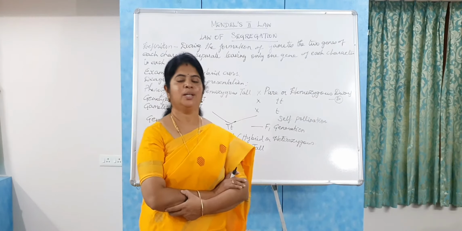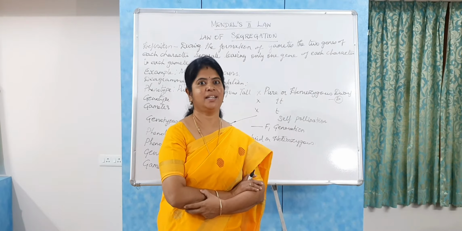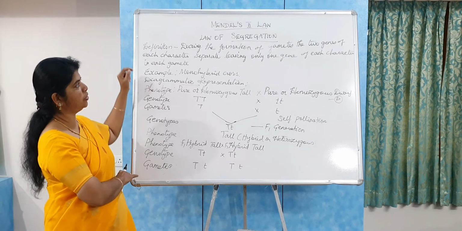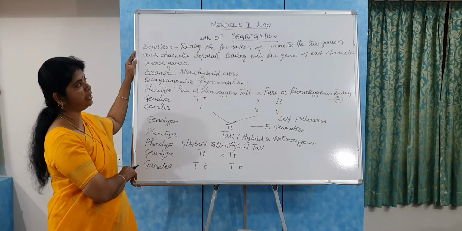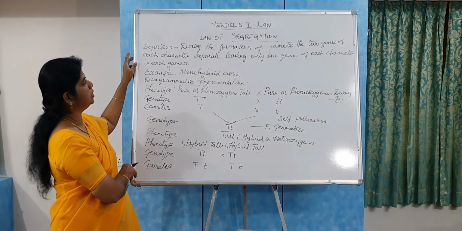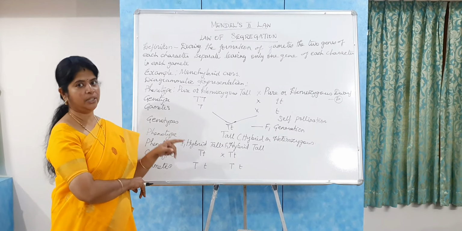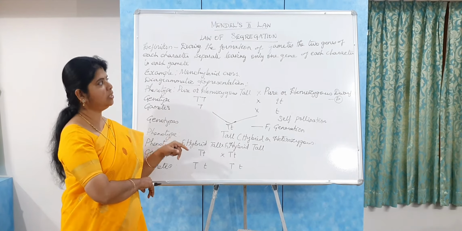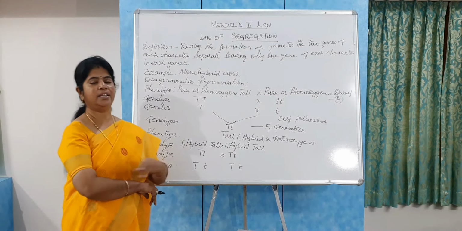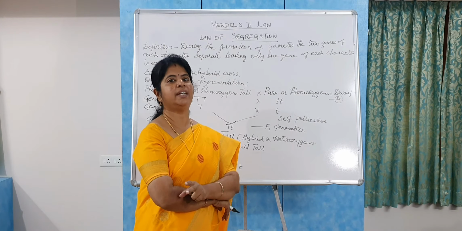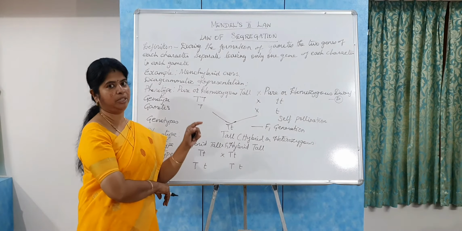Now let us see Mendel's second law, that is called the law of segregation. The definition of this law: during the formation of gametes, the 2 genes of each character separate, leaving only 1 gene of each character in each gamete. Let us see this definition with an example, that is the monohybrid cross.